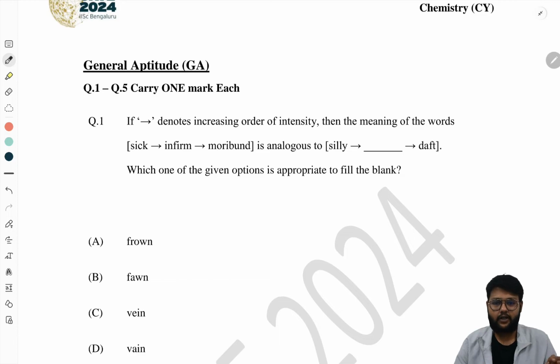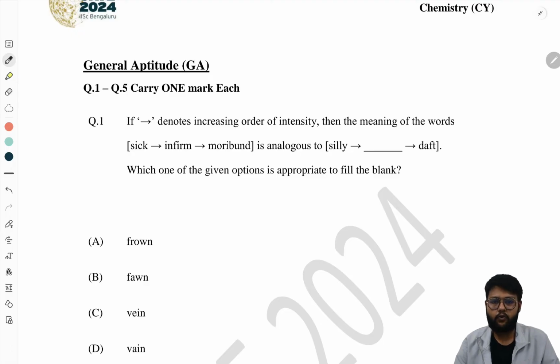The student is very sick, you can see like this. And infirm, when you have to go to the hospitals or things, so it's more intensified. And moribund, it's the last one, the most intensified word of the series, that is, at the point of death. Okay, and then silly.